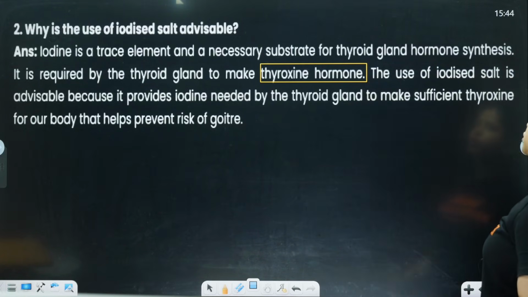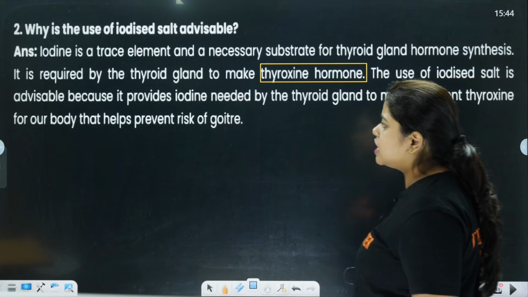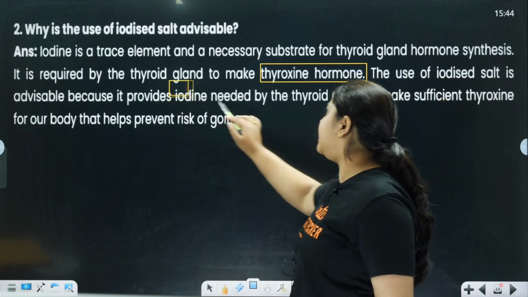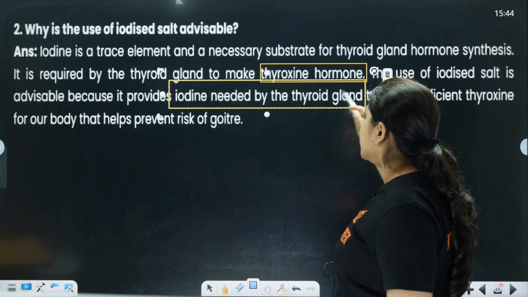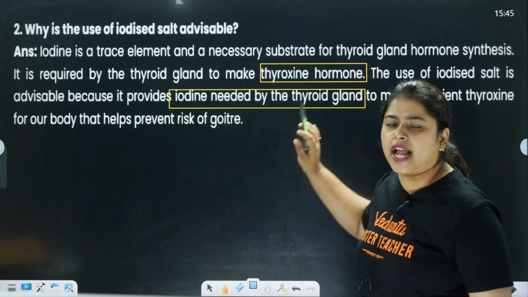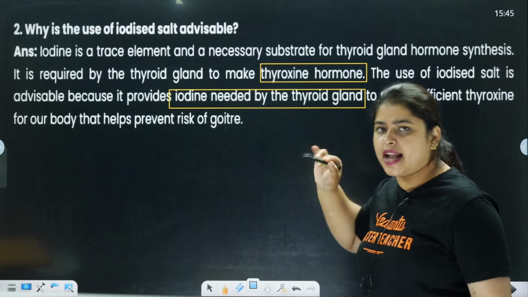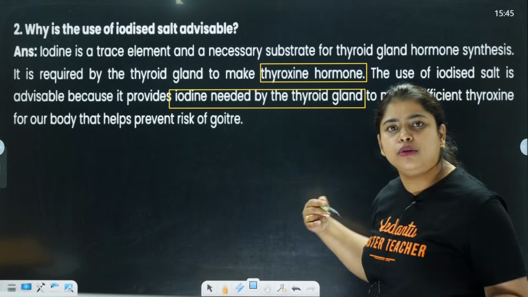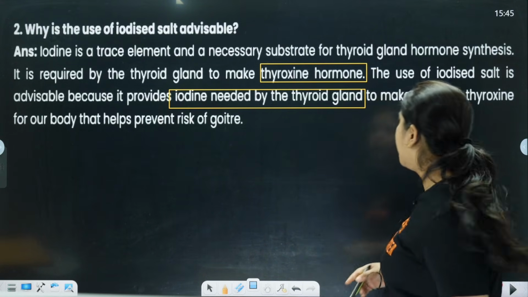Okay, and the use of iodized salt is advisable because it provides the iodine needed by the thyroid gland. It gives the iodine that the thyroid gland needs. So they ask us to eat iodized salt because the body needs iodine.